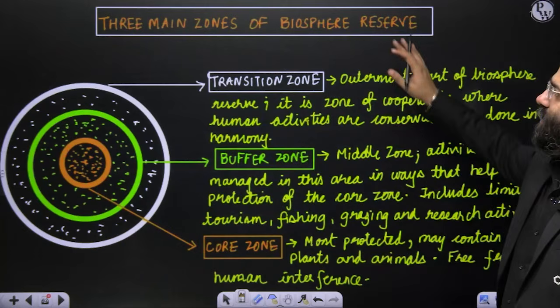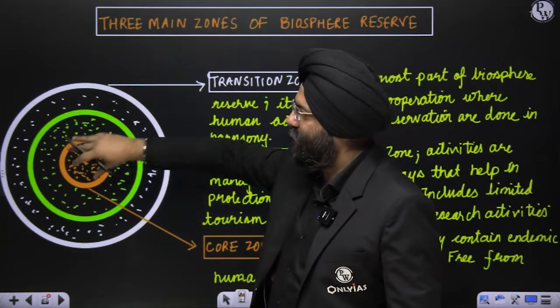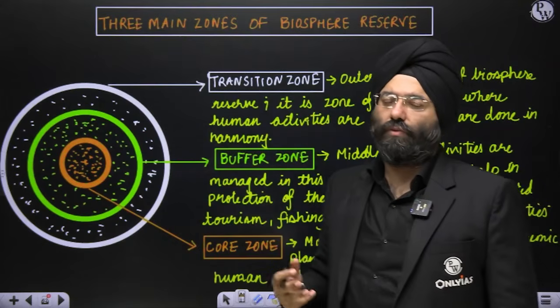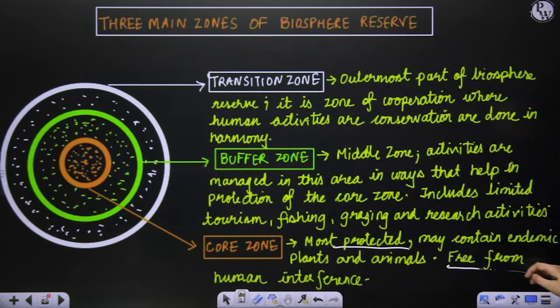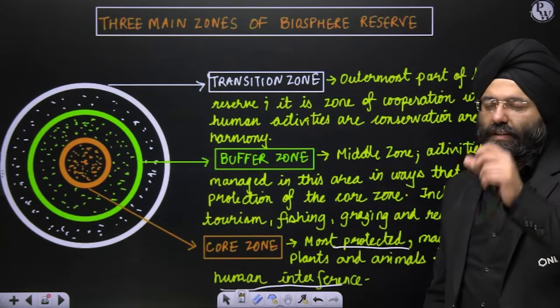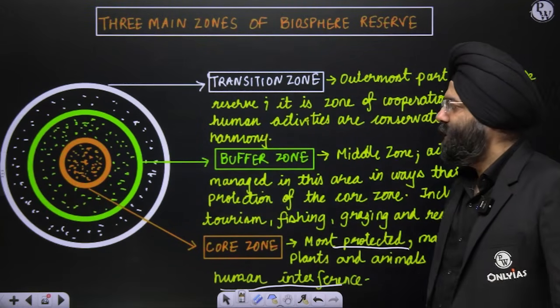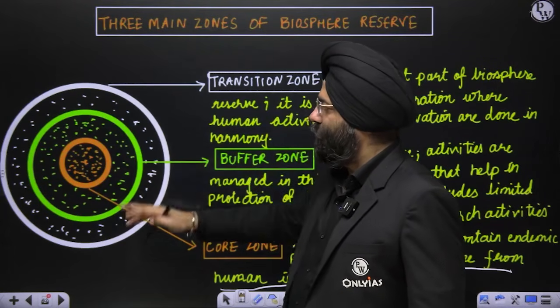Now, there are three zones of the Biosphere Reserve. The inner one is the core zone, which is the most protected zone, free from human interference. Here you realize there are a lot of animals and plants which are endemic in nature. When you move outside the core zone, you have the buffer zone.